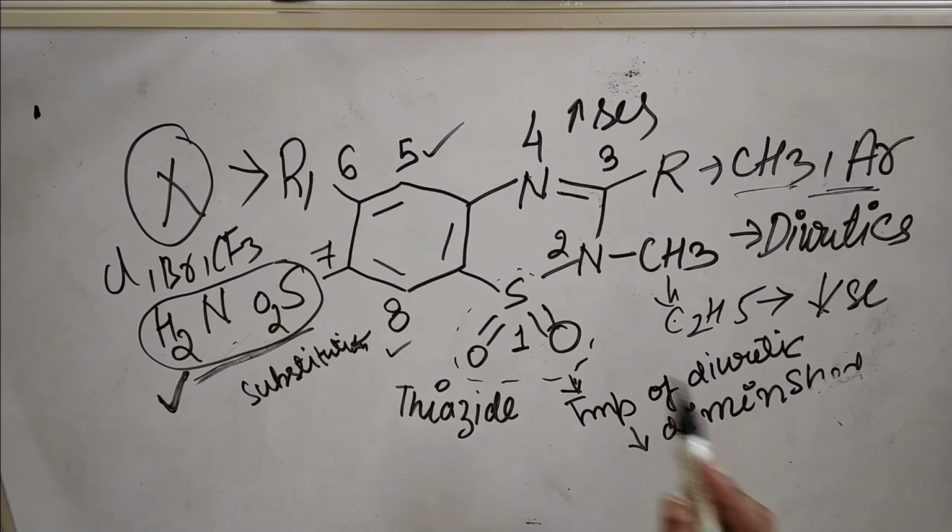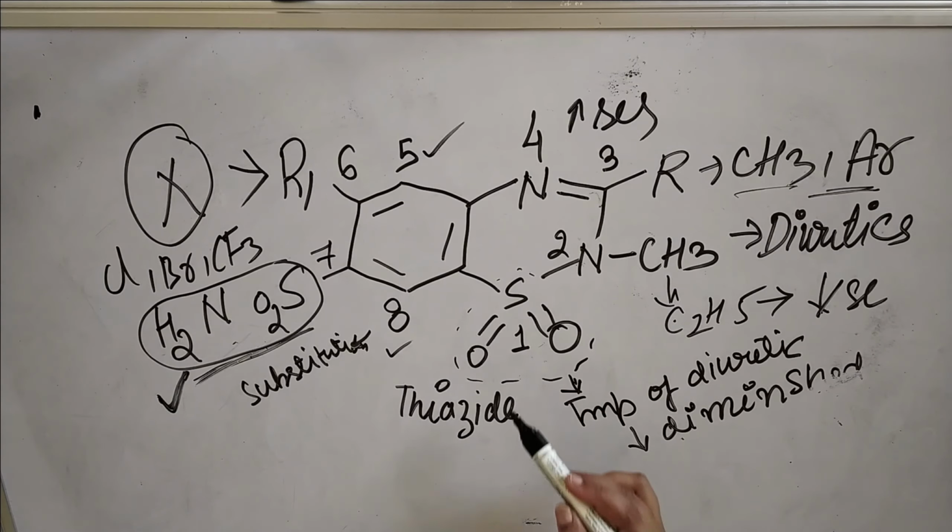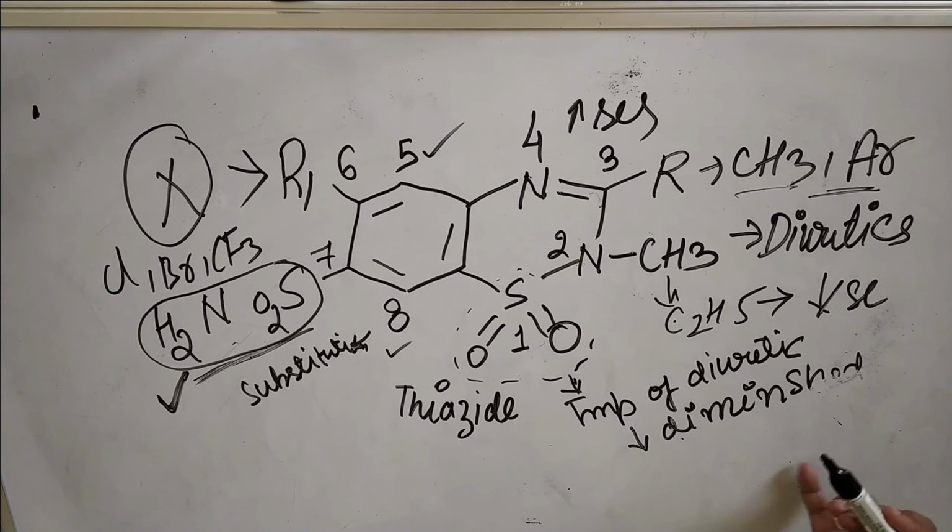So here in the SAR studies, you can see all the positions have particular functional groups, and these functional groups play an important role in the biological activity of the drugs. If any alteration or substitution of these groups occurs, either the activity is reduced, increased, or completely diminished, means completely lost.